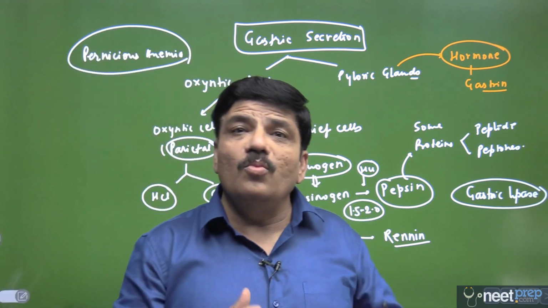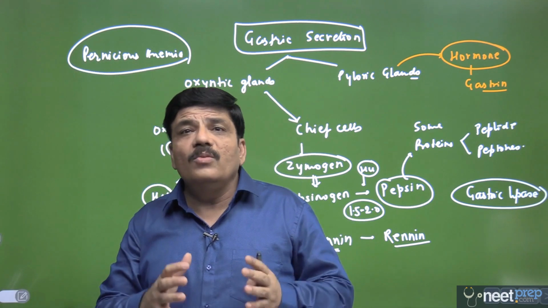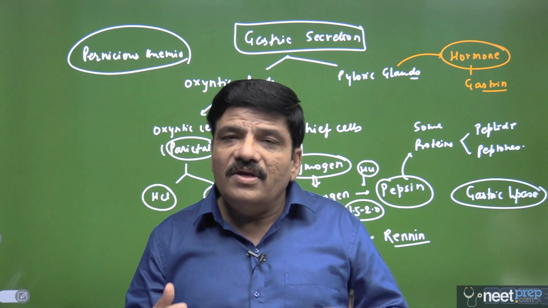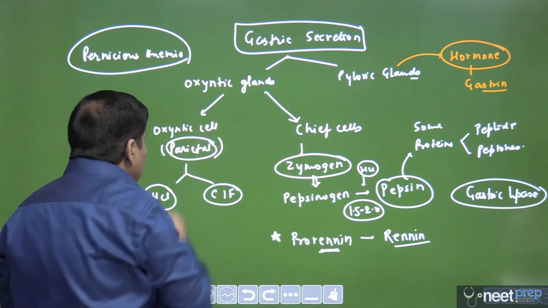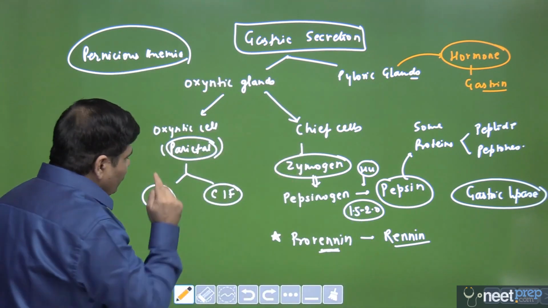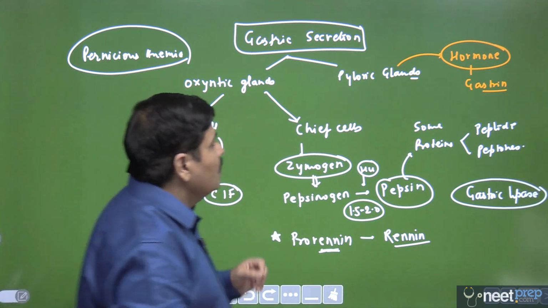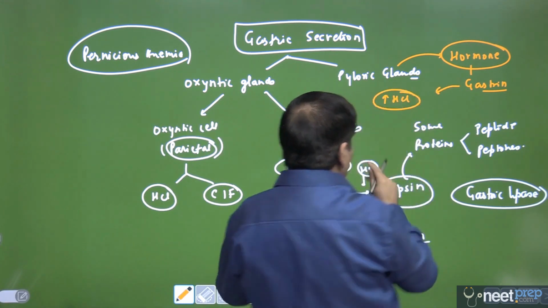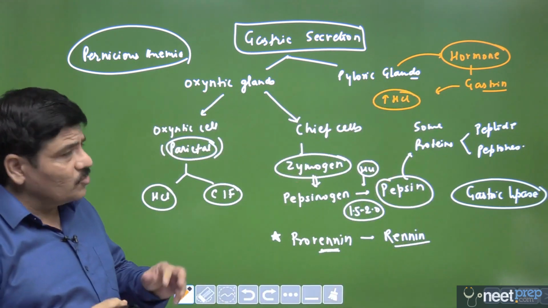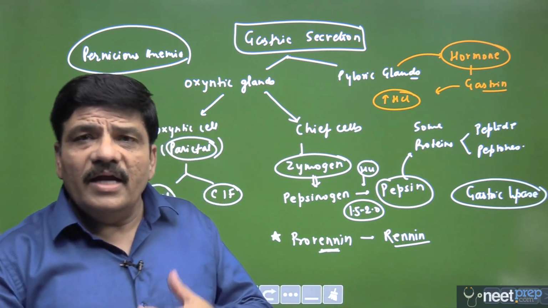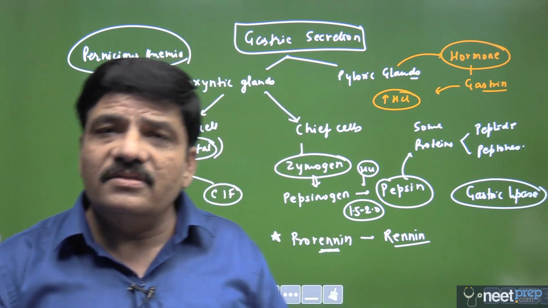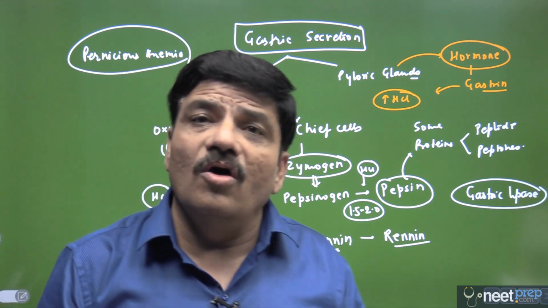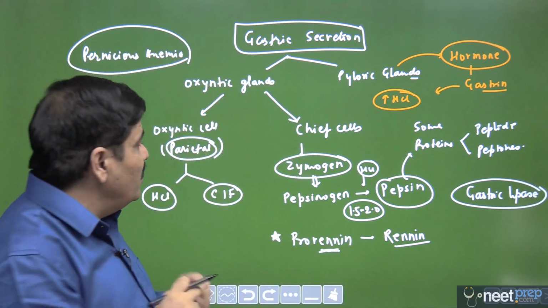They are called enterochromaffin-like cells, and these enterochromaffin-like cells, when stimulated by gastrin, secrete histamine, and the histamine stimulates the oxyntic or parietal cells and causes an increase in HCl production. So please remember the role of gastrin in increasing HCl secretion. This is a very, very important concept. Again, gastrin acts on the enterochromaffin-like cells. They secrete histamine. Histamine stimulates the parietal cells to increase the secretion of HCl. This is something very, very important.